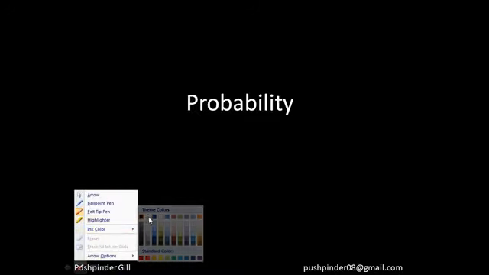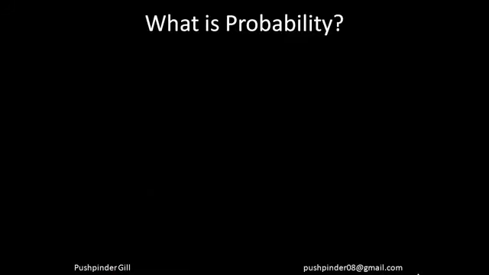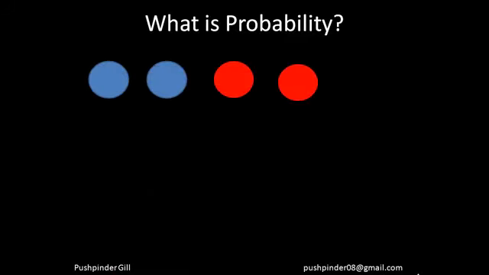So what exactly is probability? Let's understand that first. Let's suppose I have these 4 balls in a bag, right? There are 2 blue balls and 2 red balls. If I pick up a ball, what are the chances that it is going to be a red ball? Most of you say, all right, since half of the balls are red balls, there are 50% chances that the ball would be a red ball if I pick up a ball.